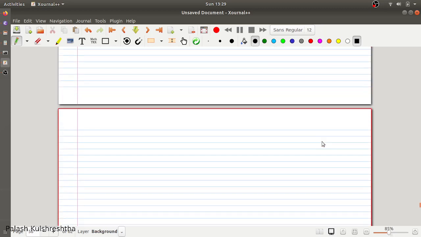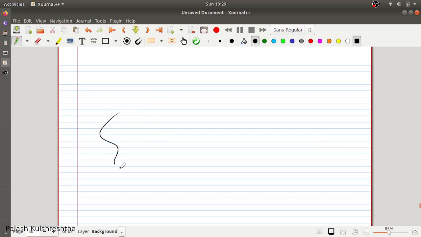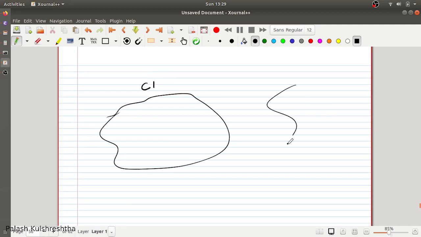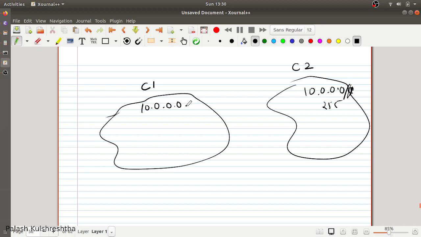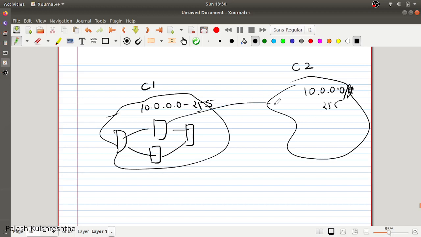So for example, there are two networks, two companies, company 1 and company 2. Both have 10.0.0.0/8 addressing, 10.0.0.0 to 255. Each and every server can access these IPs within their cloud or their network, but they will not be able to access the IP of the other server directly.